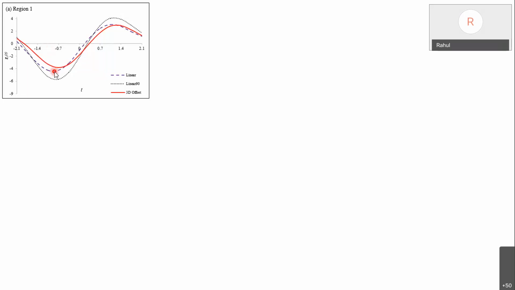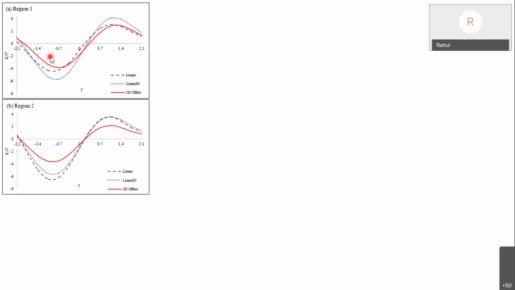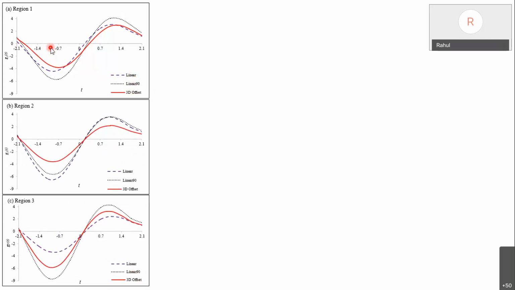In our case, the red line is for region 1. At region 1, the three strategies mean the responses obtained with all three strategies: roughness and tool wear with all three strategies we have plotted. For region 2 we have plotted, for region 3 we have plotted, and here it is simple to see the red line for 3D offset is closer to the axis. So it represents that roughness is minimum and tool wear is minimum with this particular strategy. Closer to the axis means the responses are minimum.